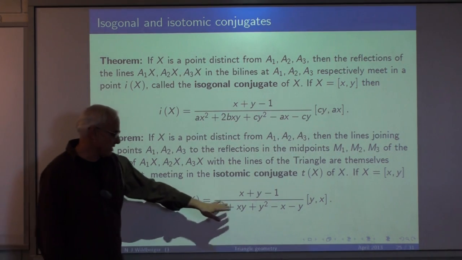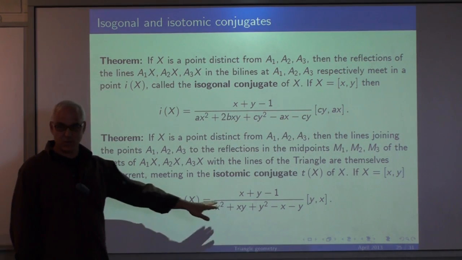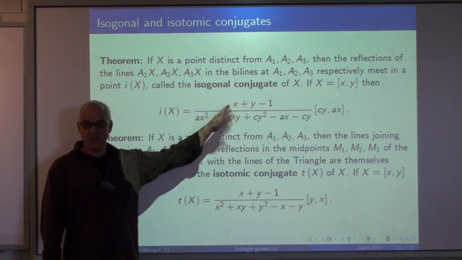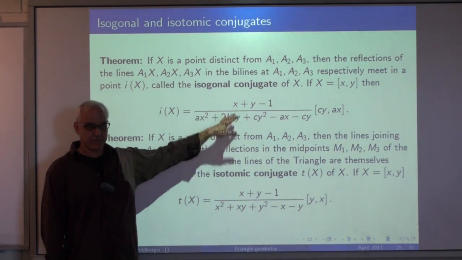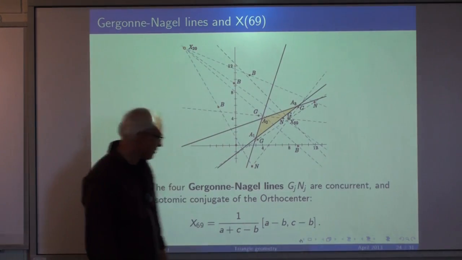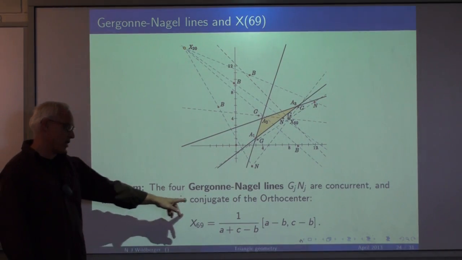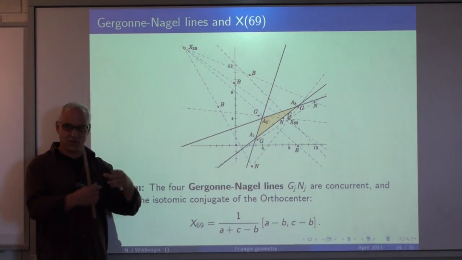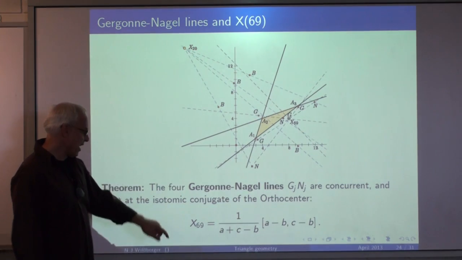Notice that this one doesn't involve A, B, and C because it's a purely affine notion. This one does involve A, B, and C. It depends on the metric. So that x69 that I was telling you about in the previous one, that's the isotomic conjugate of the orthocenter. That's the definition of x69. That's also the place where these four Gergonne-Nagel lines are meeting.